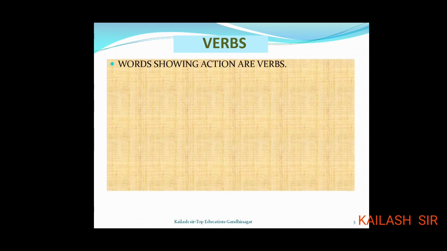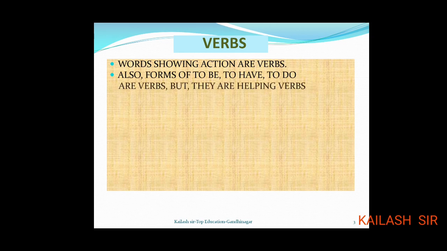Words showing action are verbs. This you have been taught since so many years. Also the forms of to be, to have, to do are verbs, but they are helping verbs, because to be, to have, to do are non-action words. Still they are verbs, but they are helping verbs known as auxiliaries. They are non-action.